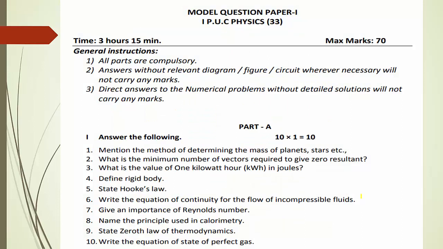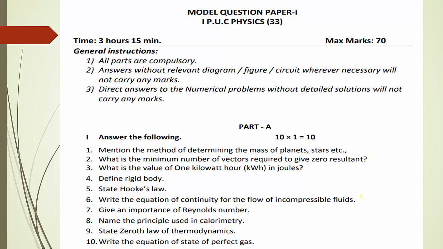Now I will show you one model question paper related to physics, to show how your annual question paper will be. This is one model question paper. In your annual examination, the timing is 3 hours 15 minutes. 15 minutes they provide only to read the question paper, and for the complete 3 hours you can write the theory examination. Maximum marks are 70.